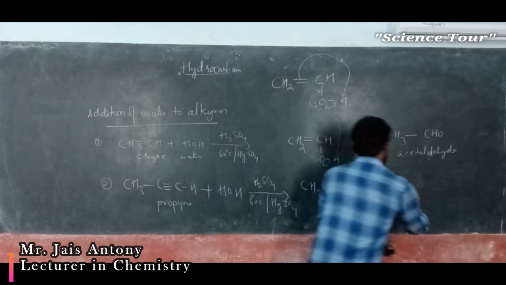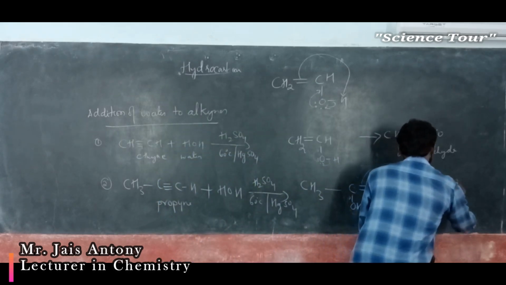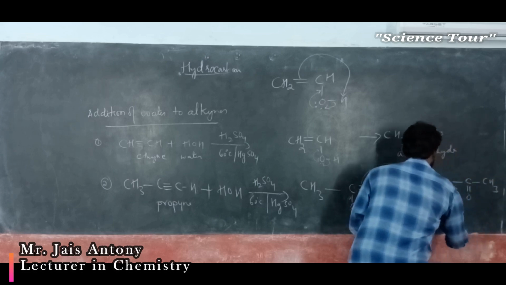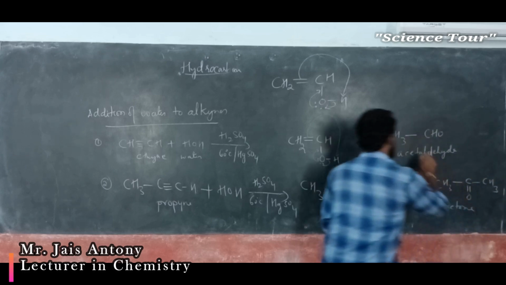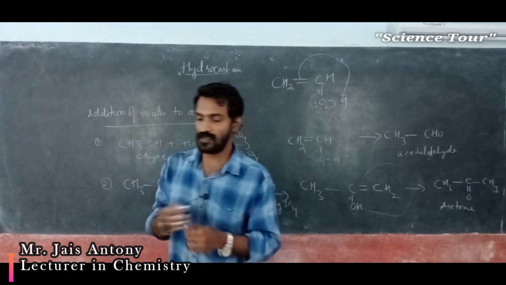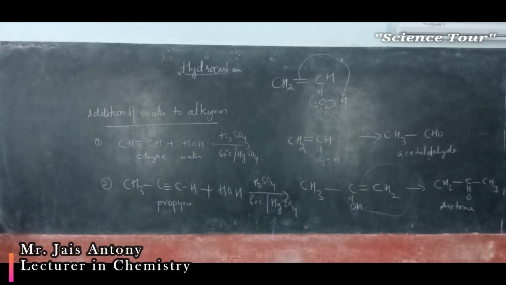So what product are you getting, my dear students? CH3, C double bond O, CH3. This is called acetone. These two are important reactions as far as CET and NEET are concerned. Keto-enol tautomerism is involved.